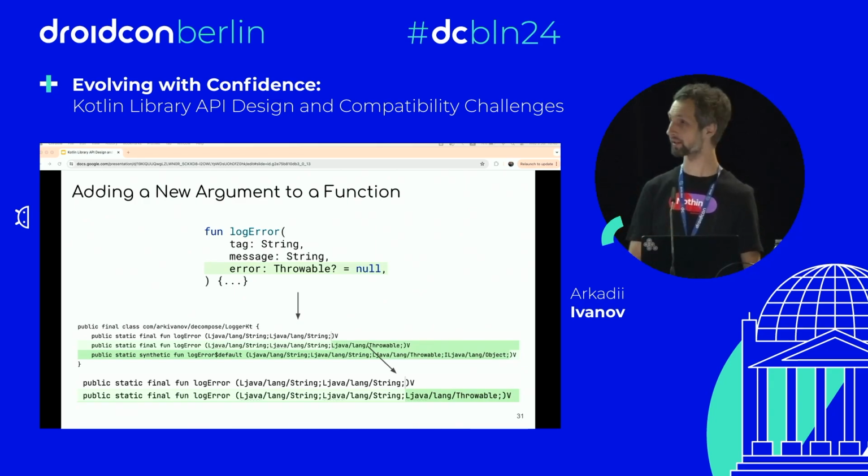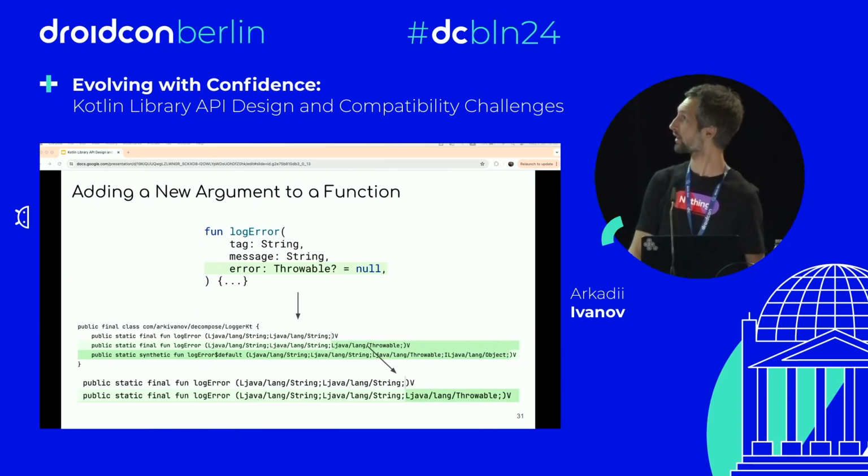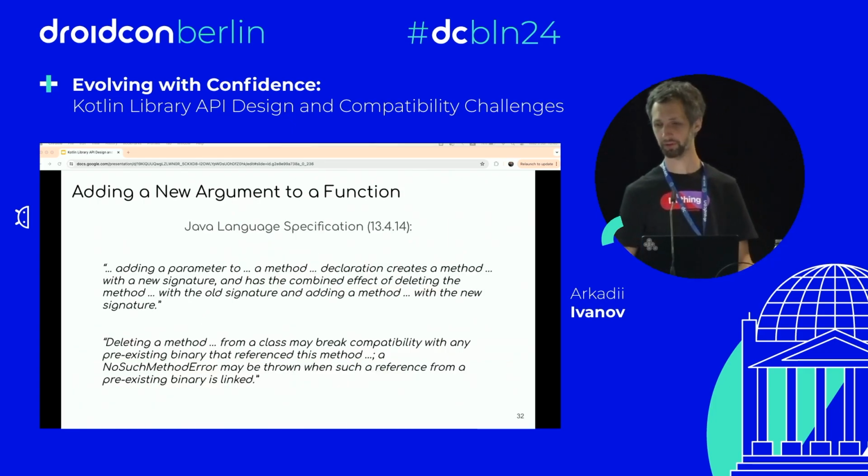Okay, so this change is binary incompatible because if we run the API dump task, we will see something similar to this API diff, and essentially it says that the old method with 2 arguments got removed, and there is now a new method with 3 arguments. According to the Java language specification, adding a parameter to a method declaration creates a method with a new signature, and it has the combined effect of deleting the method and adding a new one, which is a binary incompatible change. So we can't do this without increasing the major version of the library.